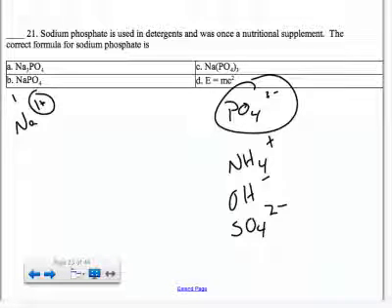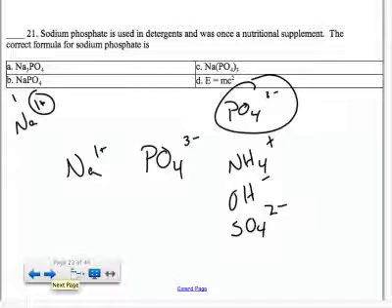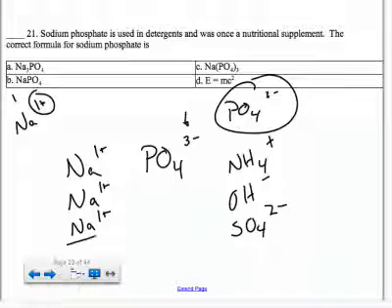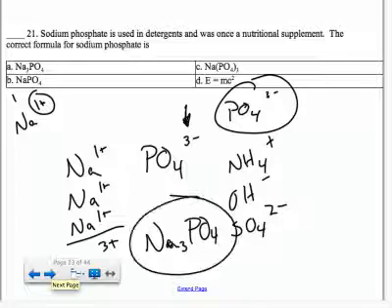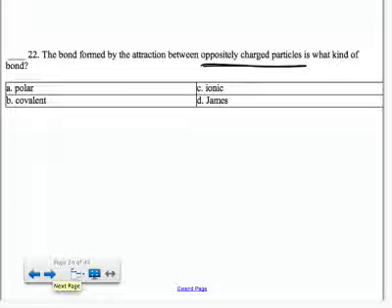Another good thing to label on your periodic table is the charges of the representative elements. So I've got sodium, which is a +1, and phosphate, which is a -3. I can't make the -3 charge any smaller because one phosphate has a charge of -3. But if I add 2 more sodiums, that gives me a total charge of +3, which is the same as the -3. So it takes 3 sodiums for every phosphate. So the formula is Na3PO4. The key here is oppositely charged particles.